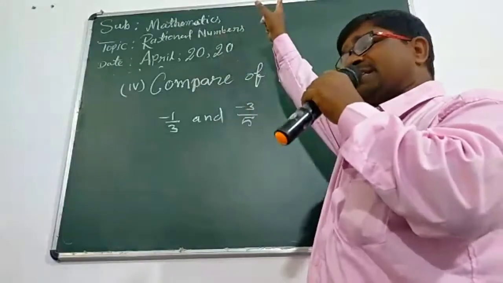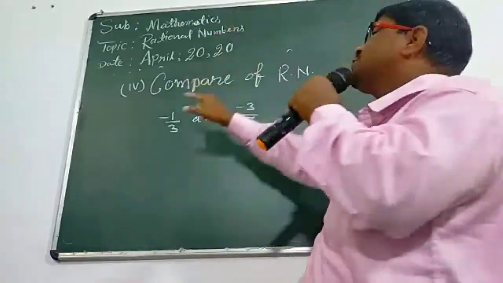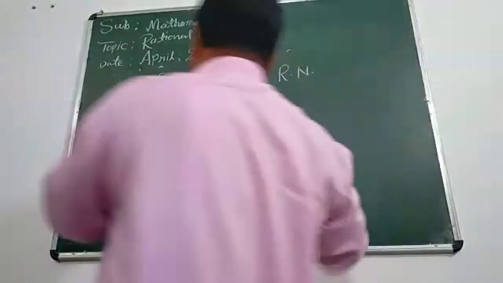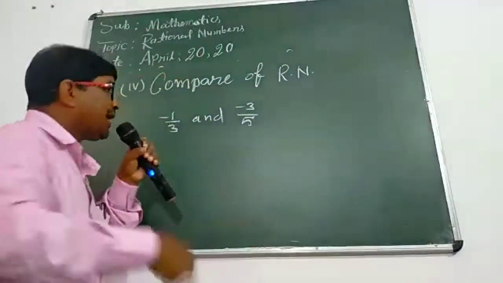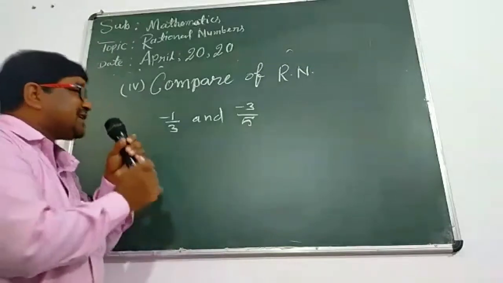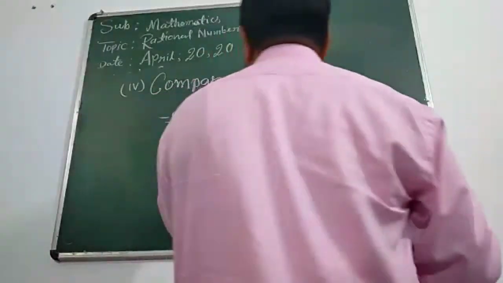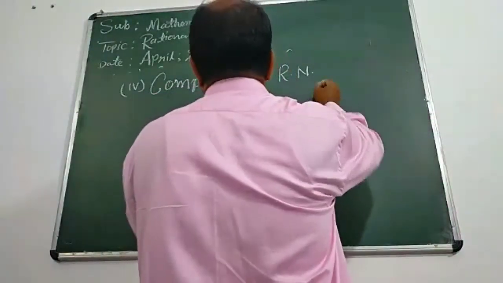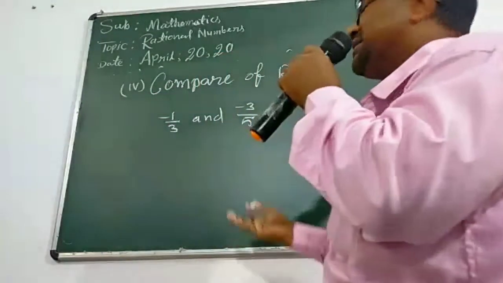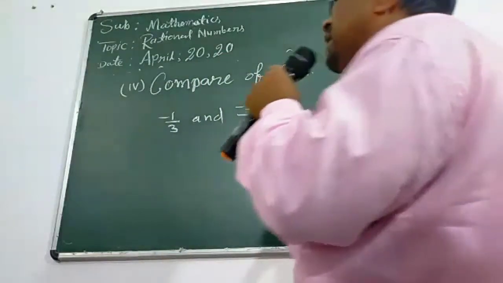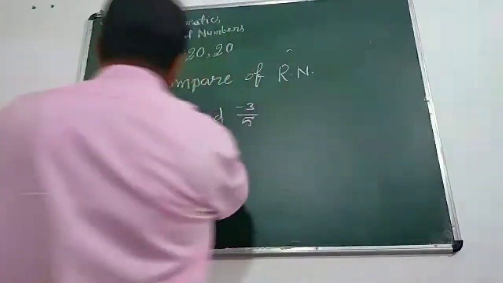These two terms derive from the word comparison. How can we say which one is larger, which one is smaller? Suppose that we don't know anything, then we can write minus 1 upon 3 is larger than minus 3 upon 5, or minus 3 upon 5 is larger than minus 1 upon 3.